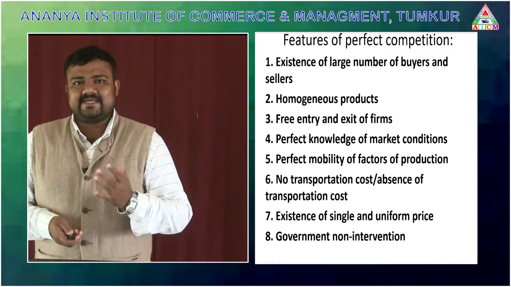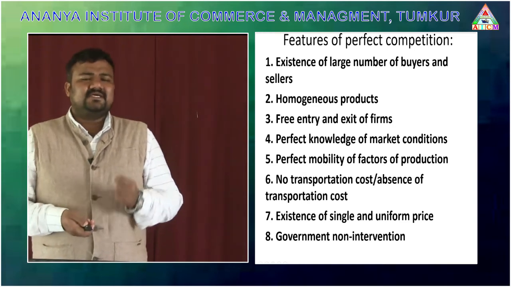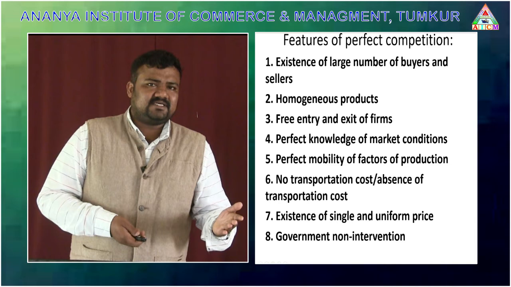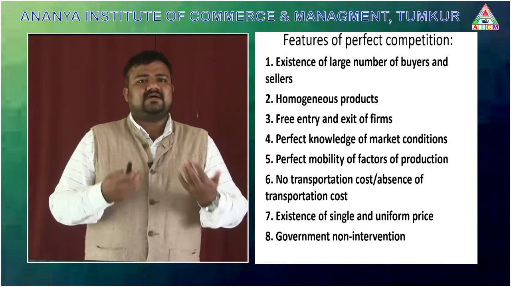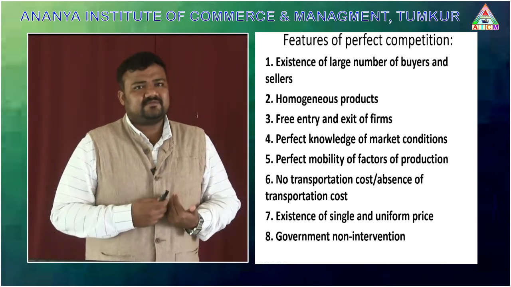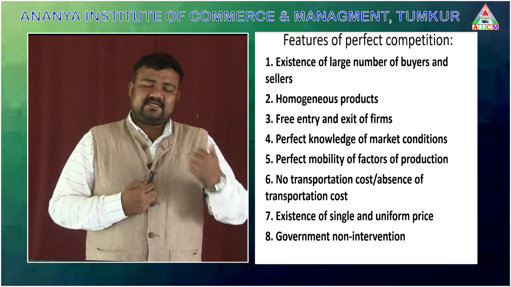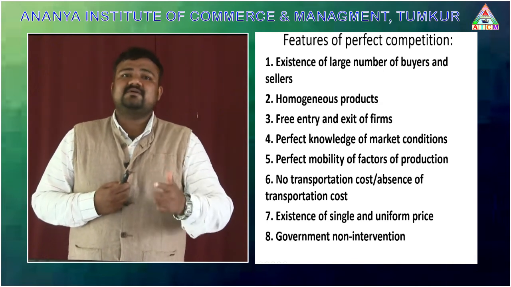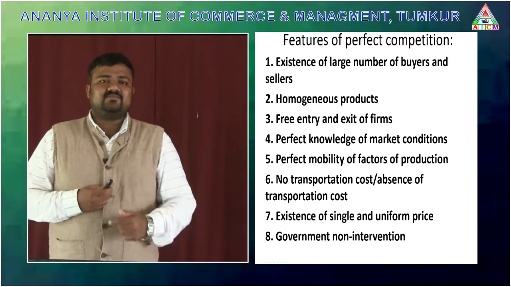When you are going to get more salary, definitely you are going to move from one company to another, because in perfect competition we see n number of competitors and n number of producers. Wherever it is suitable for the potential of the particular employee, that employee is going to move from one company to another. That is called perfect mobility of factors of production.